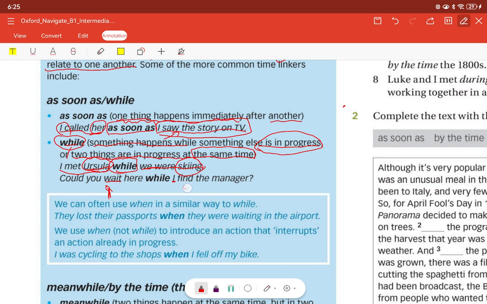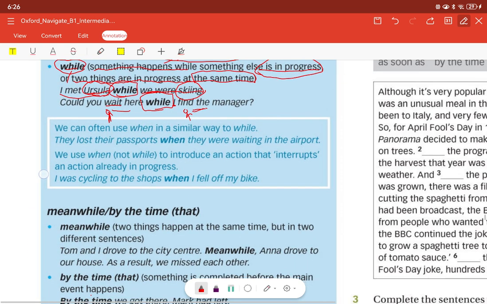They are doing the action of looking for the manager. So the actions happen at the same time, and you can link the two activities using while. We'll take a look at more sentences later.